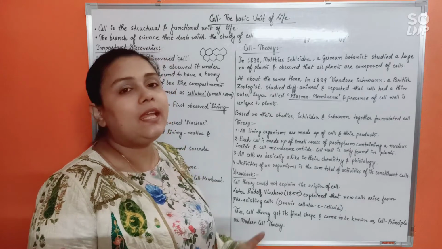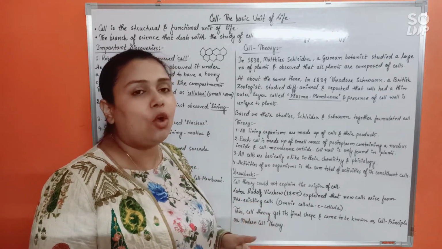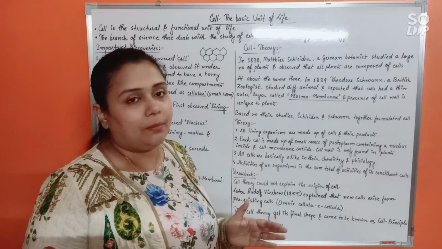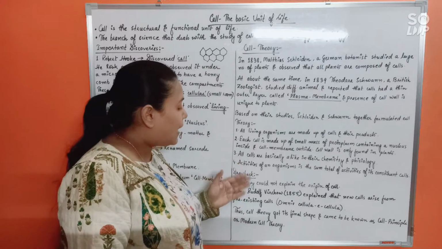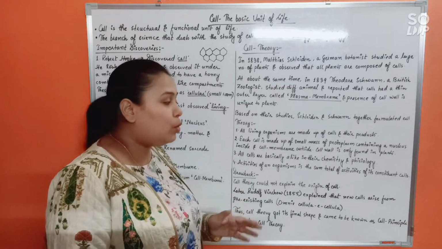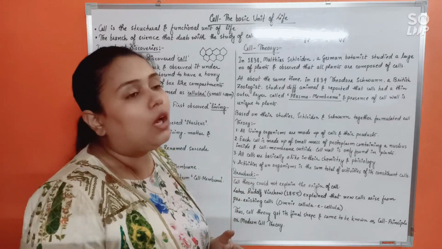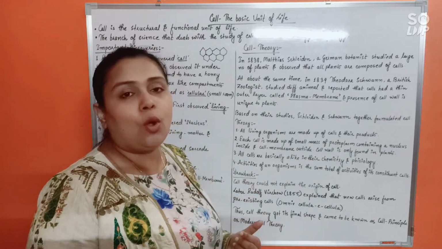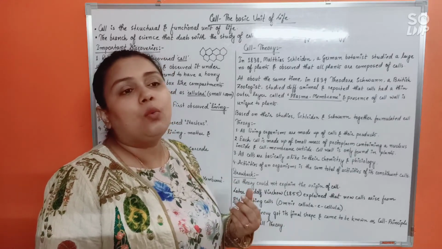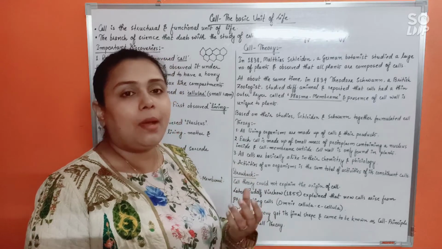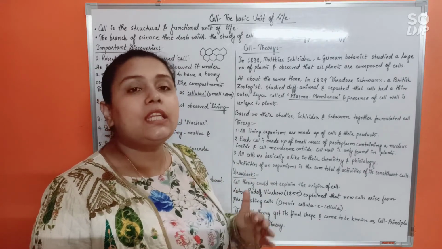That means biochemically and physiologically, all cells, be they from a plant or an animal, are the same. Finally, the fourth statement is that the activities of an organism are the sum total of the activities of its constituent cells. In a multicellular organism, numerous cells form the body, and whatever function the organism performs is actually the function done by its constituent cells.